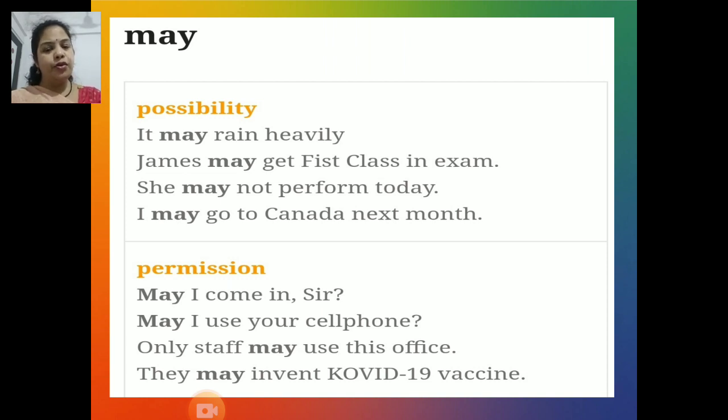May is also used to indicate permission. For example, may I come in, sir? May I use your cell phone? Only staff may use this office and they may invent COVID 19 vaccine.